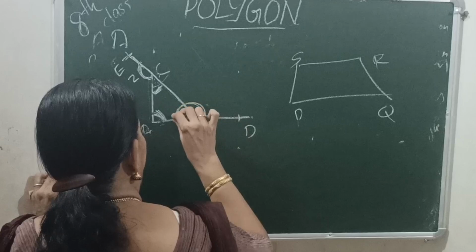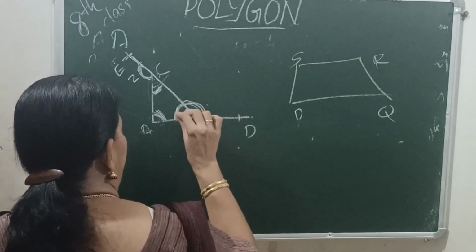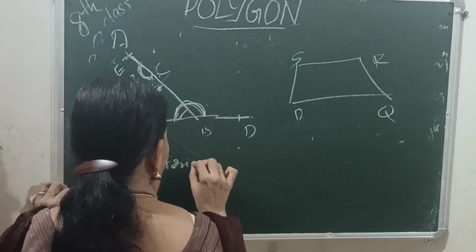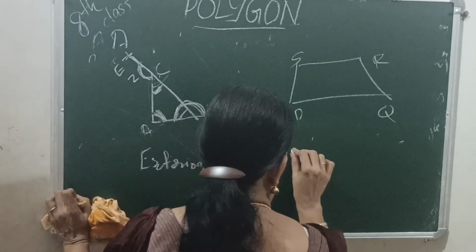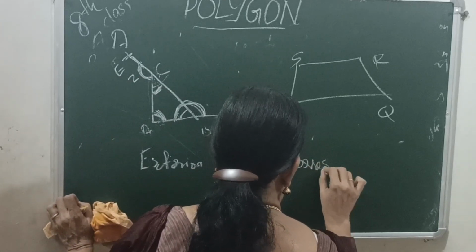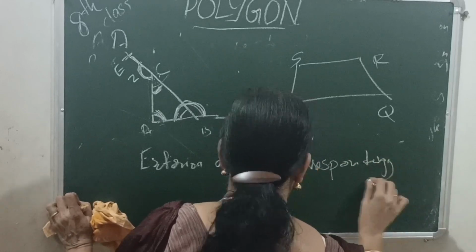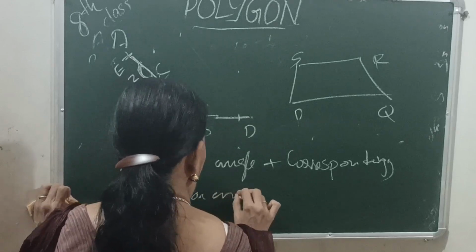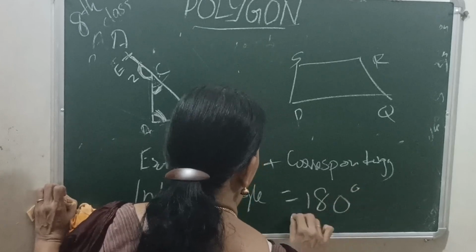Then next, these two angles in the shape of a protractor make 180 degrees. This exterior angle plus the corresponding interior angle is equal to 180 degrees. In this figure, angle 1 plus angle 2 is equal to 180 degrees.